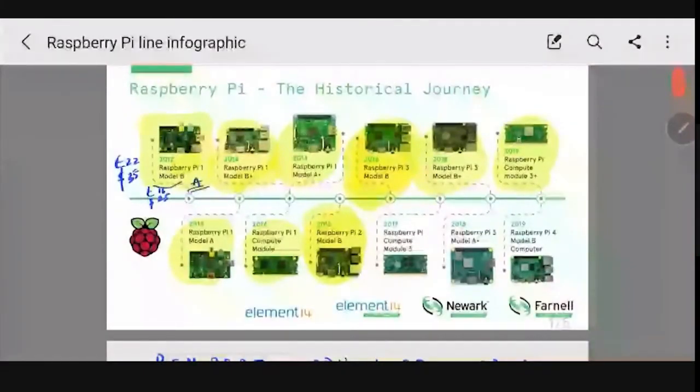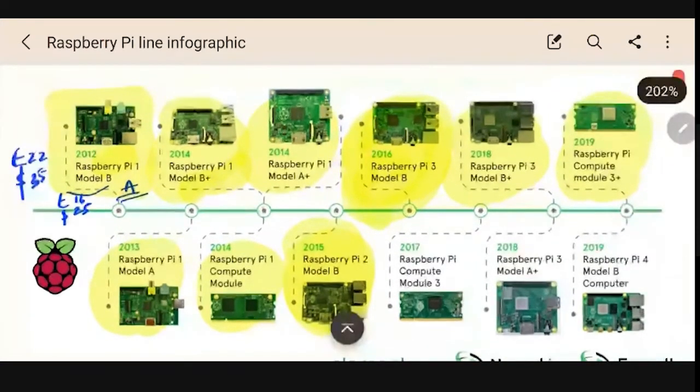In the earlier class, we have already discussed the Raspberry Pi's journey: how the Raspberry Pi originated and what different iterations of Raspberry Pi have come up in these few years, starting from 2012 to 2021. By next year it will be completing around 10 years after the advent of Raspberry Pi. Whatever models have come up and what their features are, we have already discussed these things.